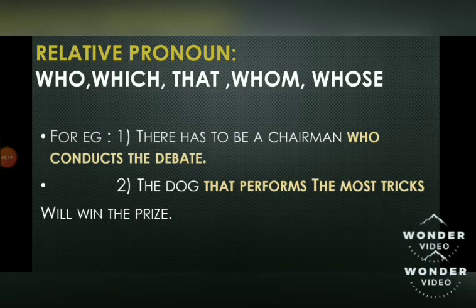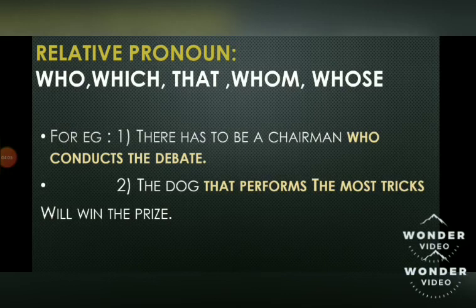I have given you some examples to understand this better. Let's see. There has to be a chairman who conducts the debate. Now in this sentence, chairman is a noun. Immediately after that you can see that the relative pronoun who has come. So who conducts the debate is an adjective clause in the sentence.